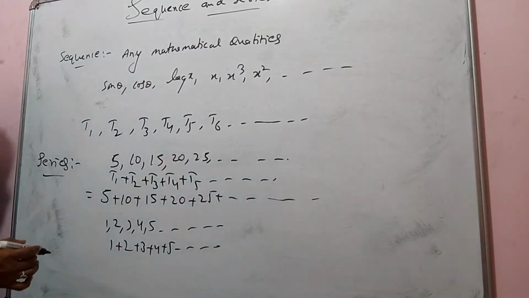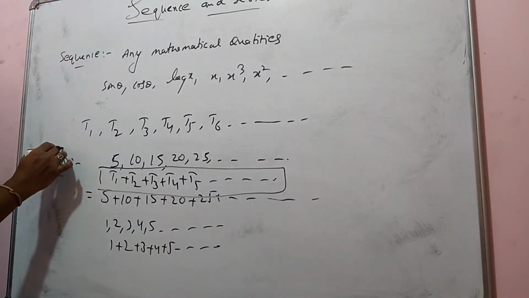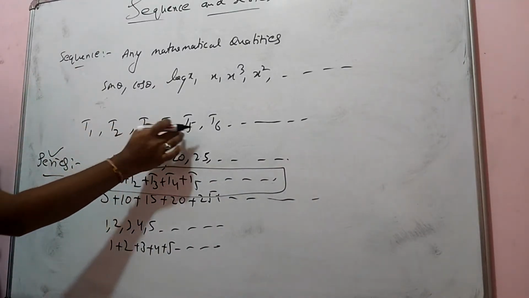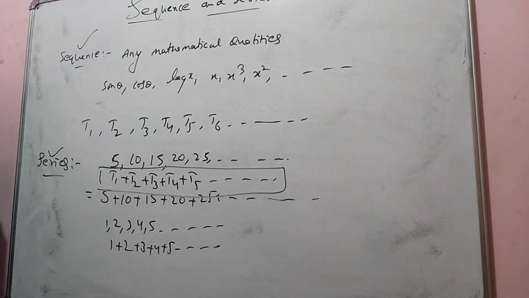When you write terms with addition, it is called a series. When you write only terms, that is called a sequence.